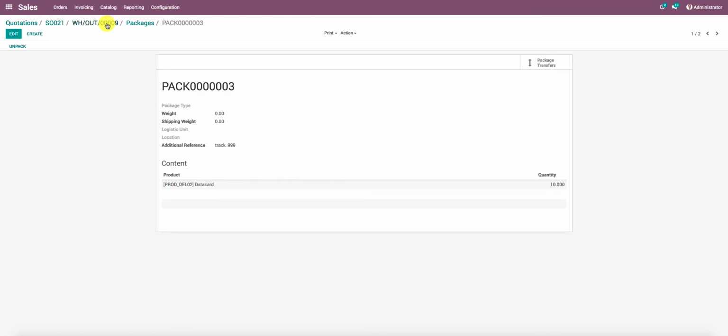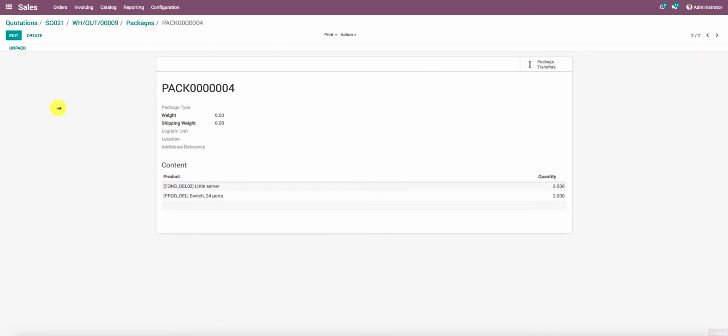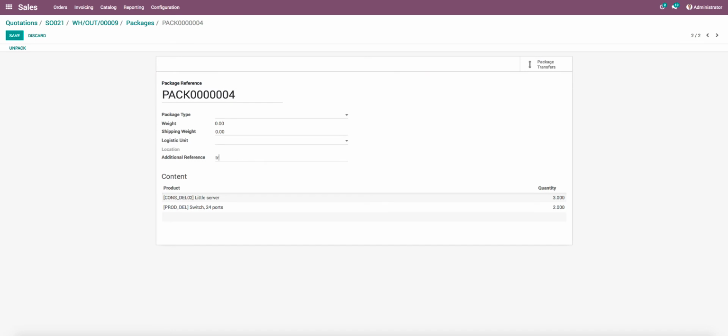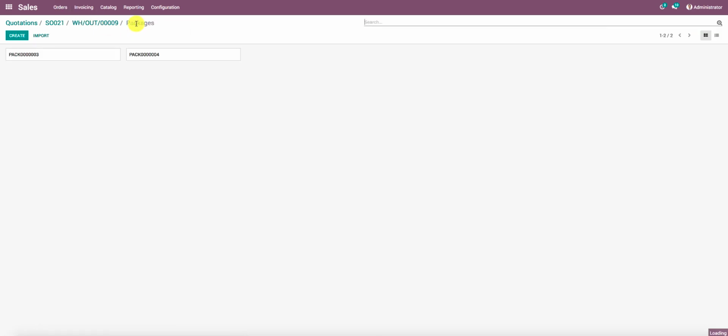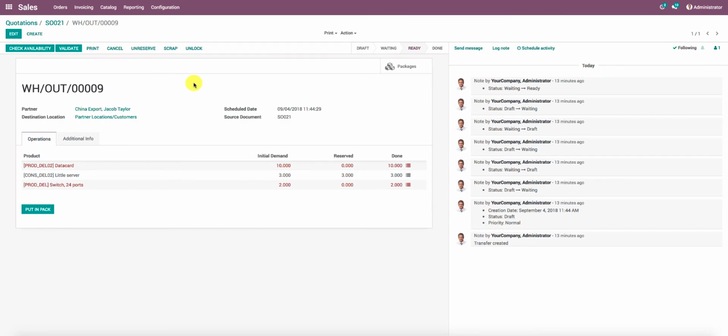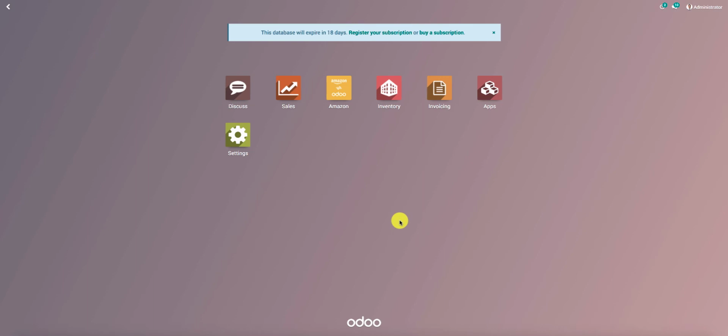Save this one. I edit the other package. Under the packages you can see the information of which products are set under this package. So I have set those tracking references individually for individual packages. So this is how we have set the tracking reference number on my delivery order. Now let us see how to update this tracking reference number or the shipment information to Amazon.